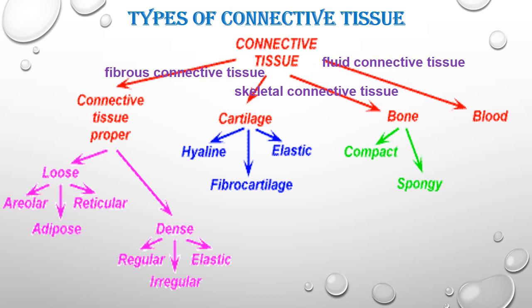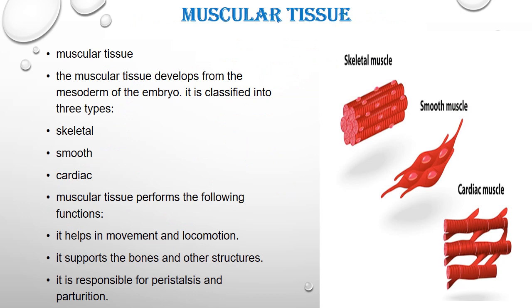Spongy bone has many air sacs inside the bone. Then fluid connective tissue. Examples of fluid connective tissue are blood and lymph. So these are the types of tissue.